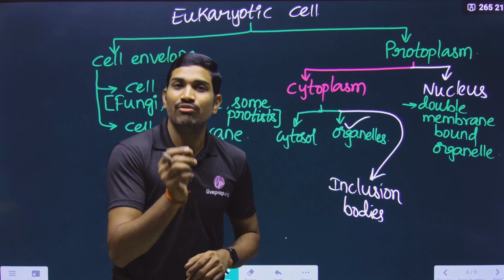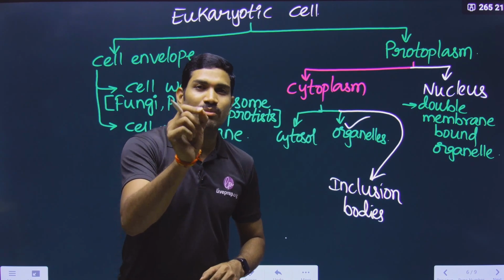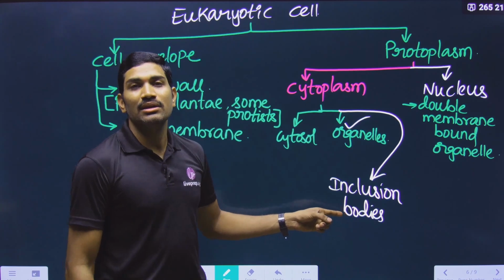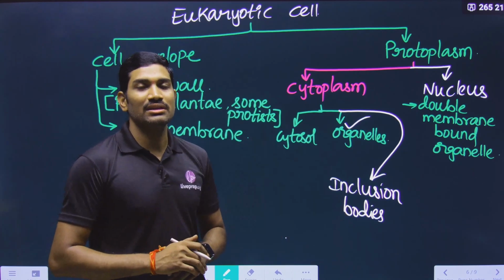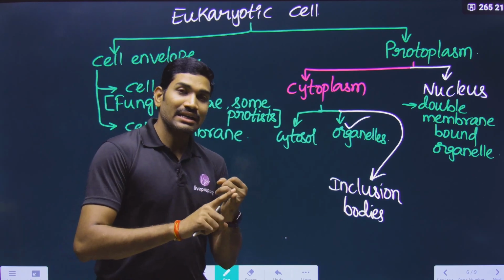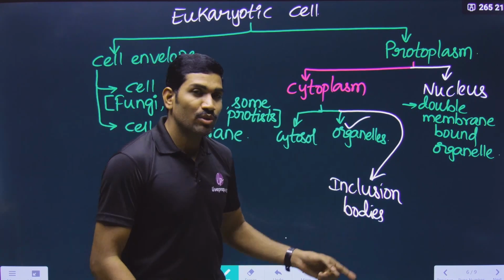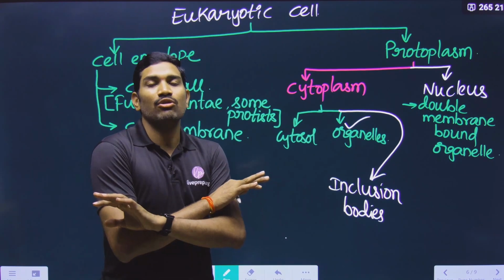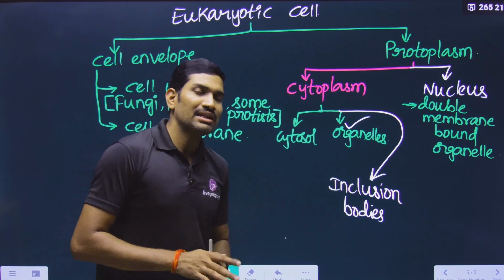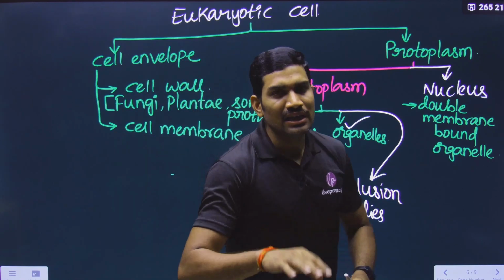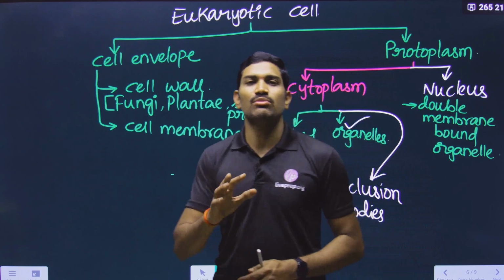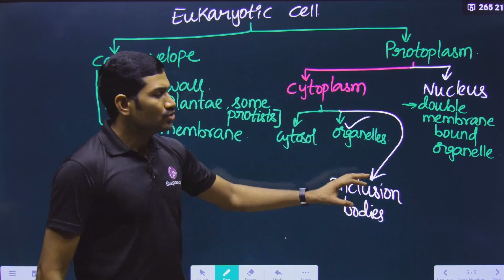We store the food in the form of glycogen, stored as granules, and that will come under inclusion bodies. But the problem here is that in NCERT, regarding inclusion bodies, yes, they have talked about prokaryotes, but inclusion bodies in eukaryotes they have not mentioned anywhere. But still in higher classes you will study that even in eukaryotes inclusion bodies are present. Okay, so this is the point.